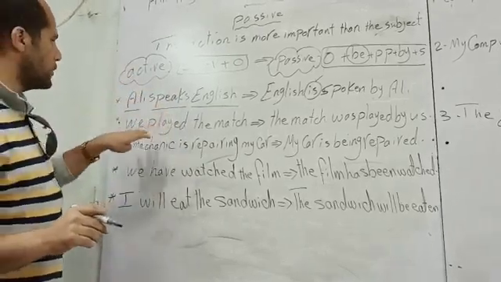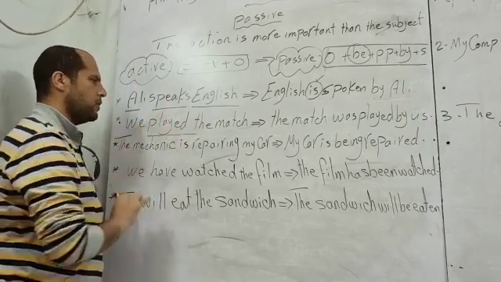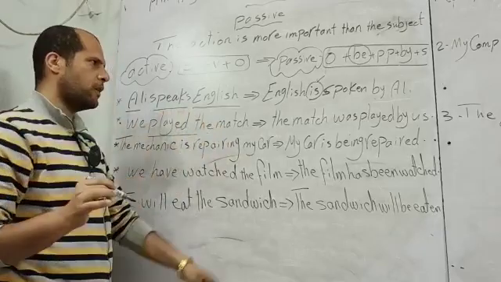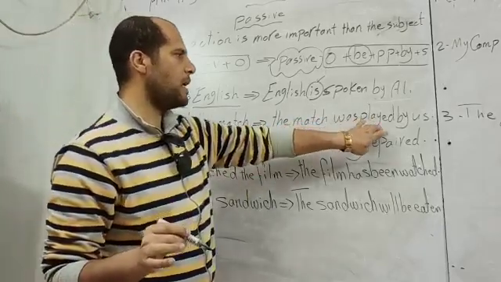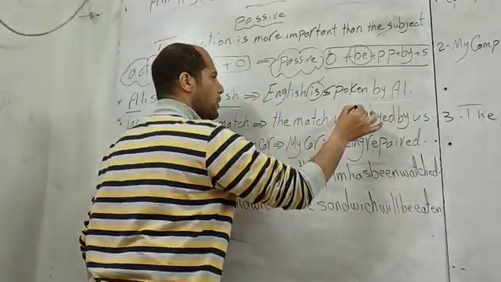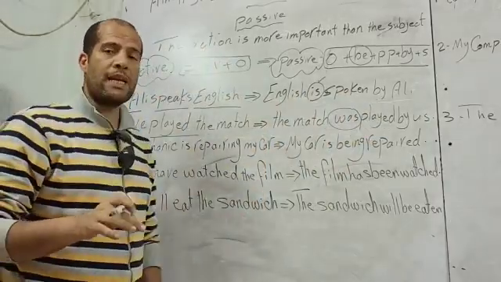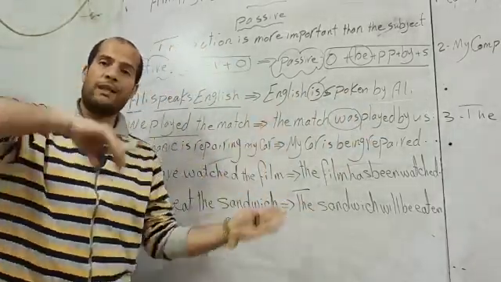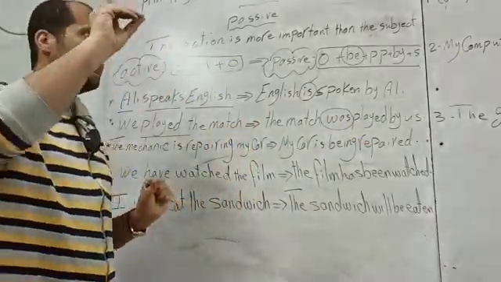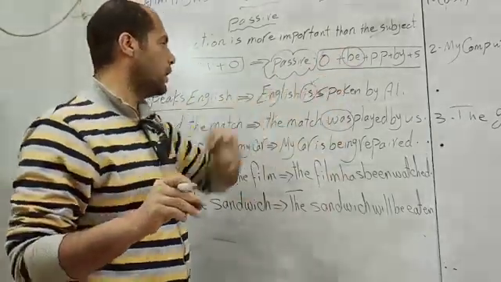If we change the tense, we played the match. Past simple, played. The verb is played. It's a past simple. We, subject, the match, object. The match was played by us. It's the same sentence, but the only different thing is verb to be. The form of verb to be is the only thing which will be changed from one tense into the other. If the tense is present simple, it's am, is, are here. If it is past simple, was or were.